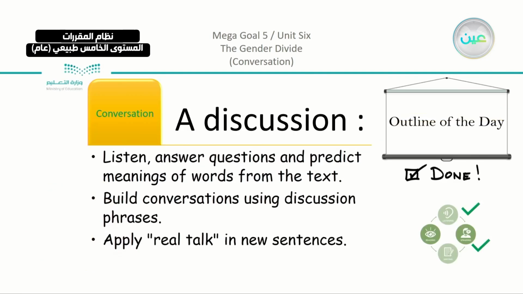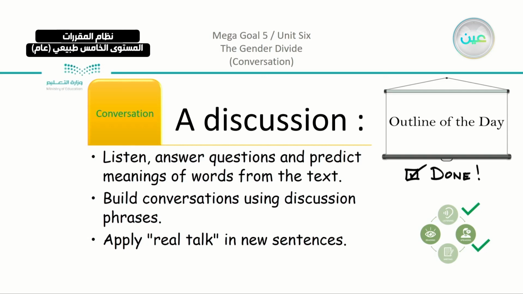So at the end of our discussion, we had some kinds of listening part. We answered questions and predicted meanings of some words. You may have passed some words that you didn't understand, and you could understand them from the context. The basic part is to build conversation using discussion phrases concerning giving directions.